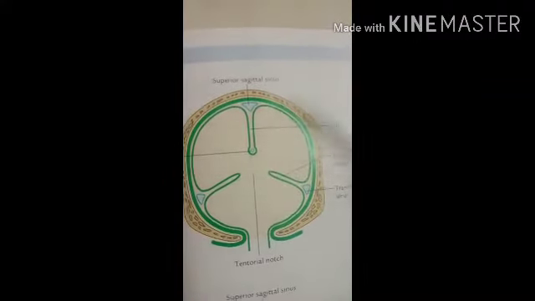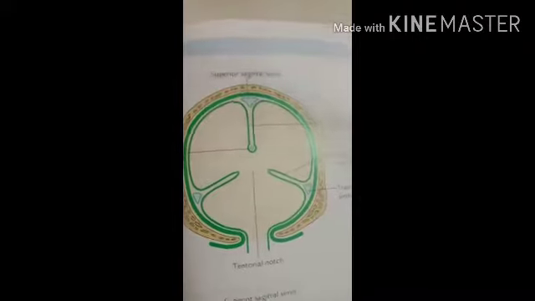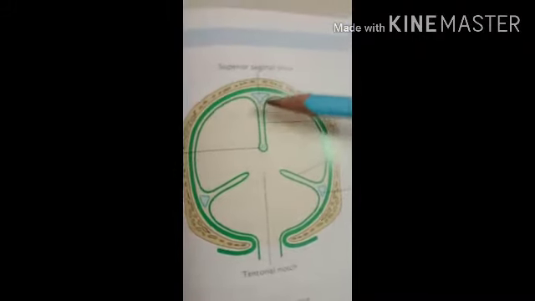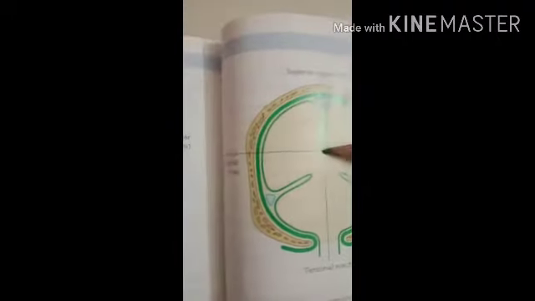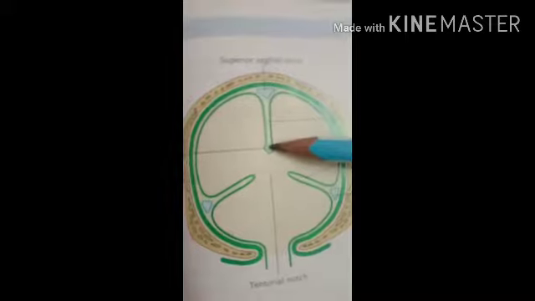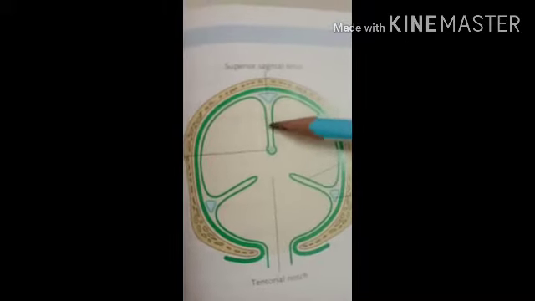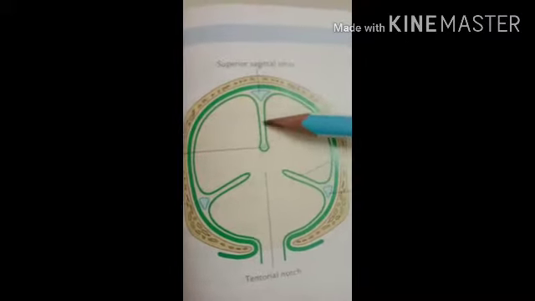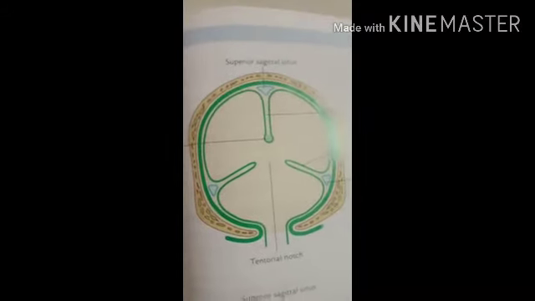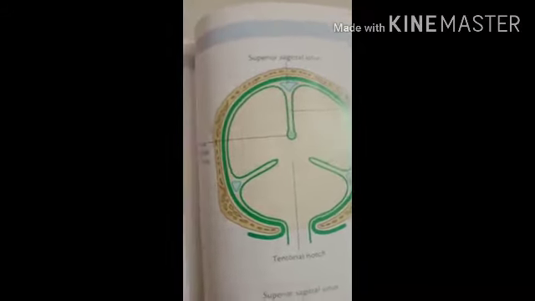It consists of three sinuses. First, the superior sagittal sinus. Here you can see the superior sagittal sinus. Second, the inferior sagittal sinus. Here you can see the inferior sagittal sinus, and the straight sinus. The straight sinus cannot be seen in this diagram because it is not three dimensional. Okay, after that, the second layer is the tentorium cerebelli.